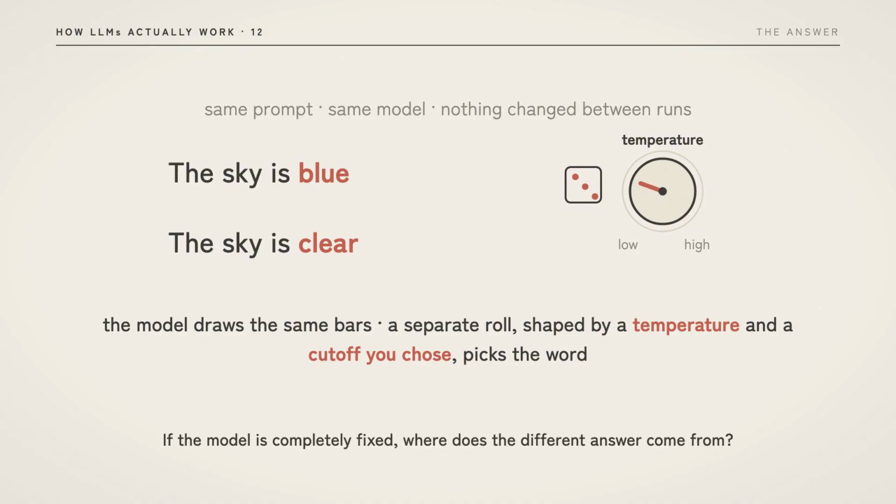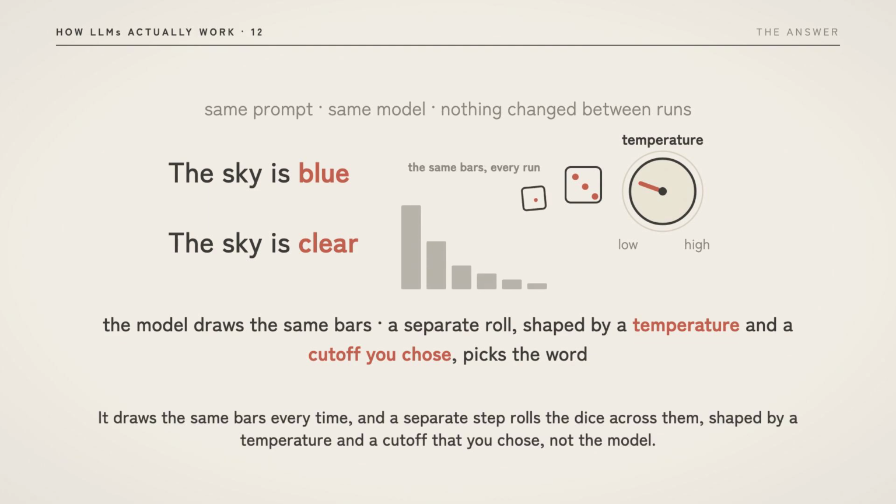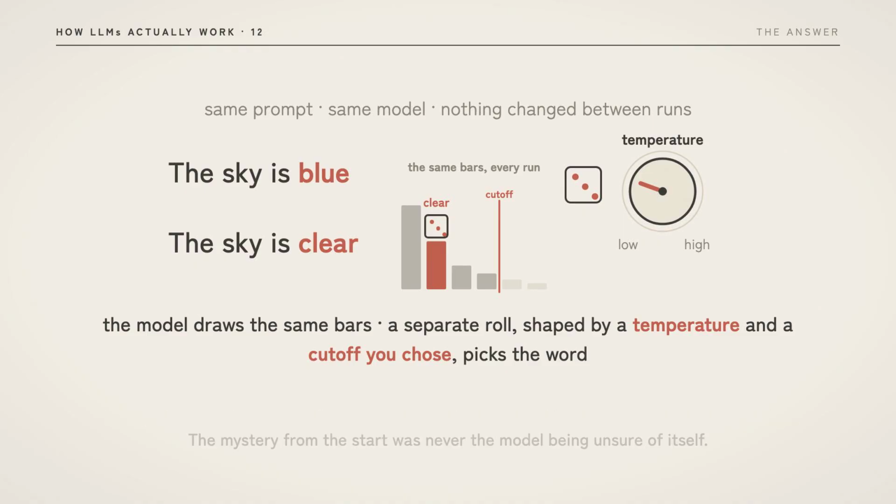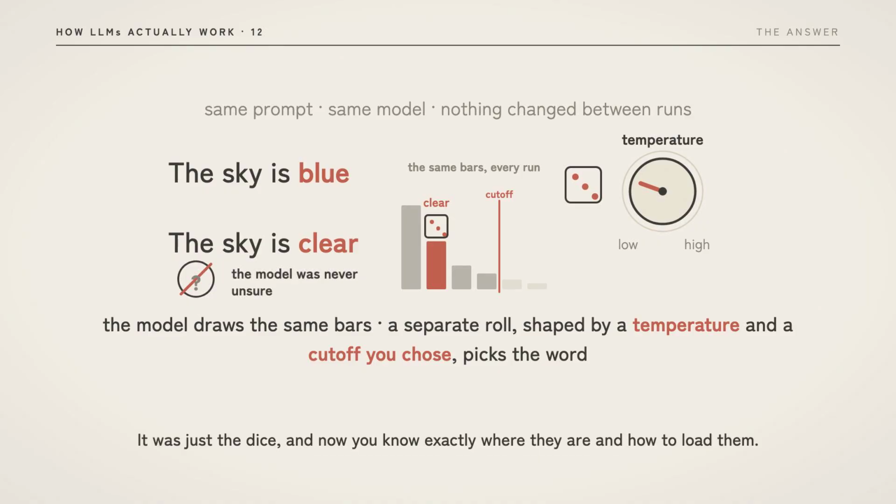If the model is completely fixed, where does the different answer come from? It comes from the fact that the model never picks a word at all. It draws the same bars every time, and a separate step rolls the dice across them, shaped by a temperature and a cutoff that you chose, not the model. The mystery from the start was never the model being unsure of itself. It was just the dice, and now you know exactly where they are and how to load them.